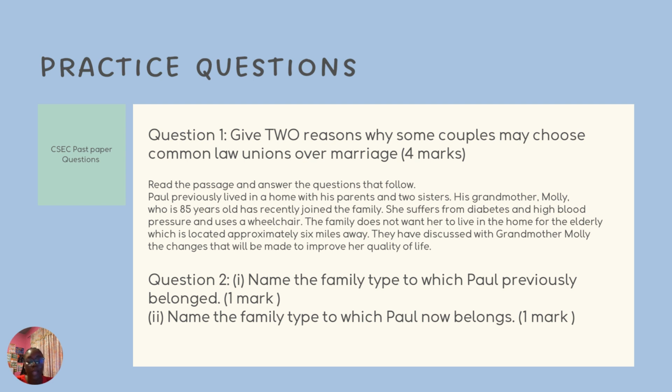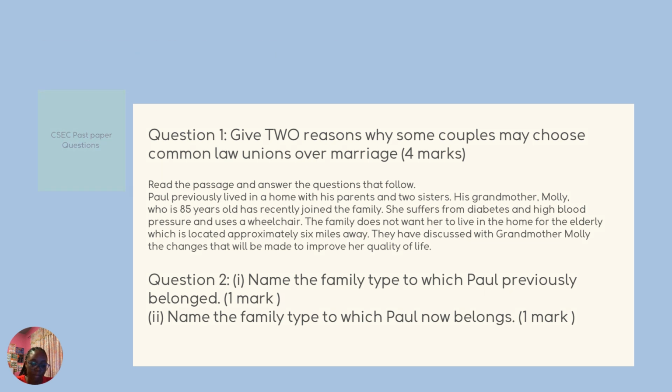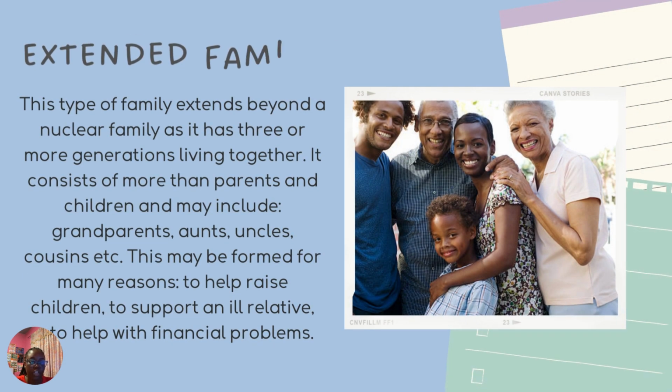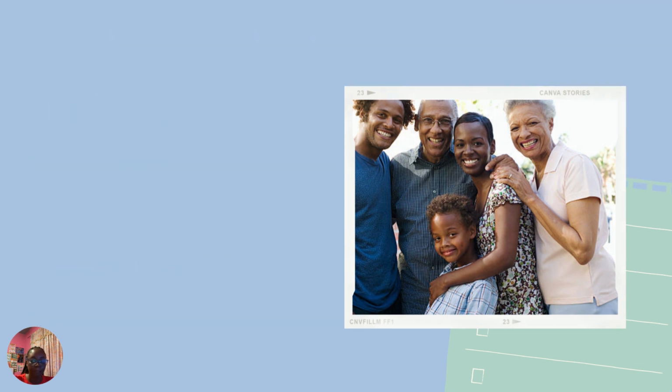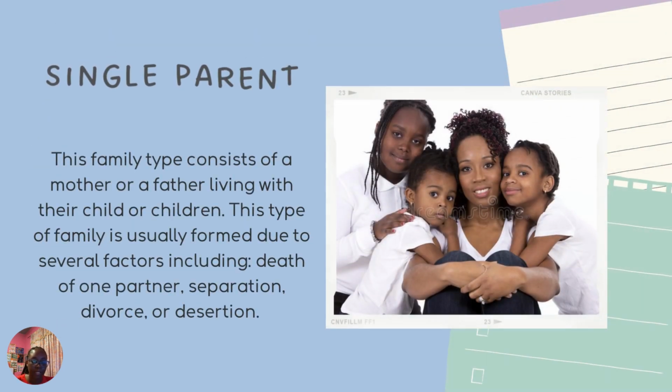So when another person joins, so the grandmother joined, therefore the grandmother would make a next generation. So it is 3 generations. That's Paul's parents, Paul and his siblings, and grandmother Molly would make the next generation. Therefore, it would be extended family. Remember, it's another family member added. Nobody was taken away. None of the parents left.